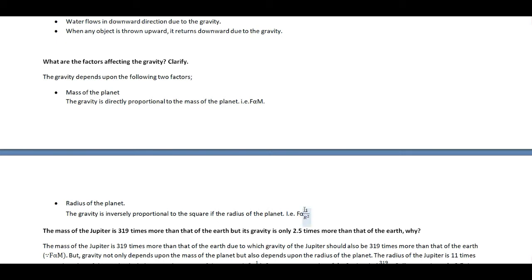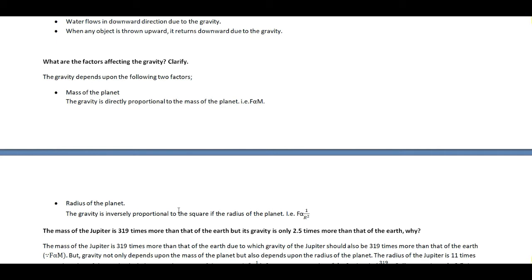So F proportional to 1 by r square means the gravitational force is inversely proportional to the square of the radius, and it means when the radius of the planet is more, then the gravity is less. Here is the opposite effect: when the radius of the planet is less, then gravity is more. So inversely proportional means the relation is inverse, or the relation is opposite.